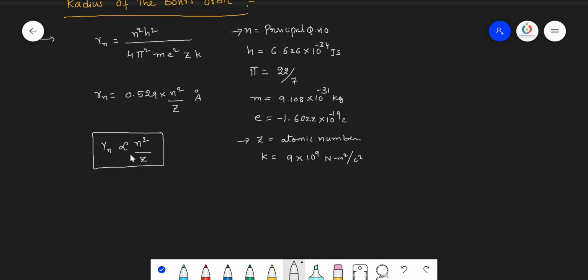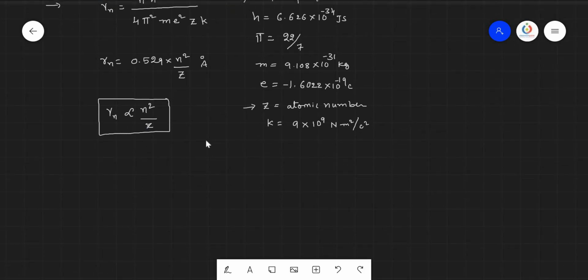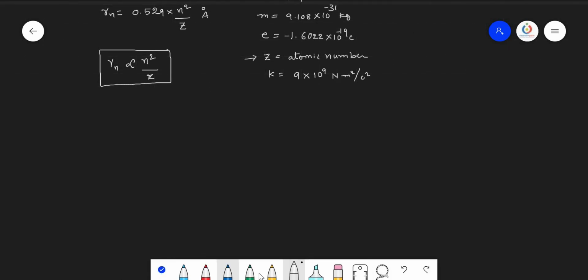So when the atom changes and the orbit changes, the radius of the orbit also changes. Bohr's atomic model is applicable only to single electronic species, meaning hydrogen and hydrogen-like atoms. Hydrogen has only one electron. Helium has 2 electrons, so we cannot apply Bohr's atomic model to it, but we can apply it to He plus, because it has only a single electron, like Li plus 2, where only one electron is there.